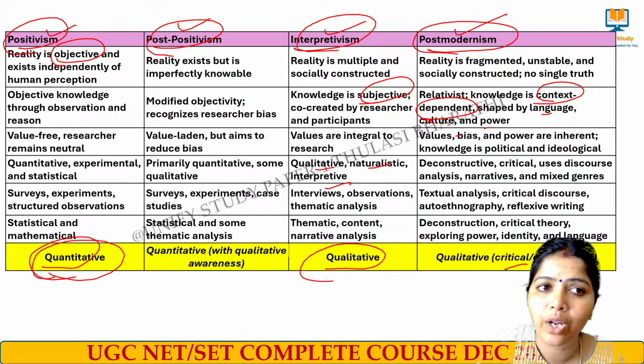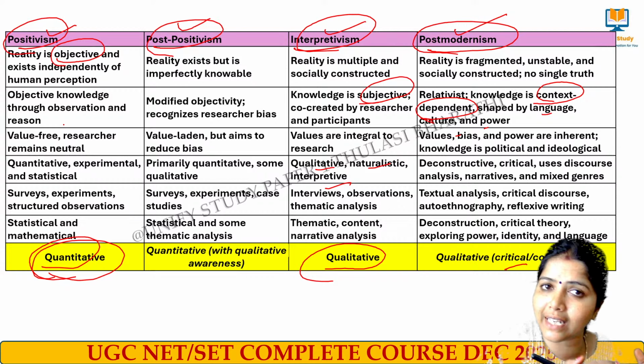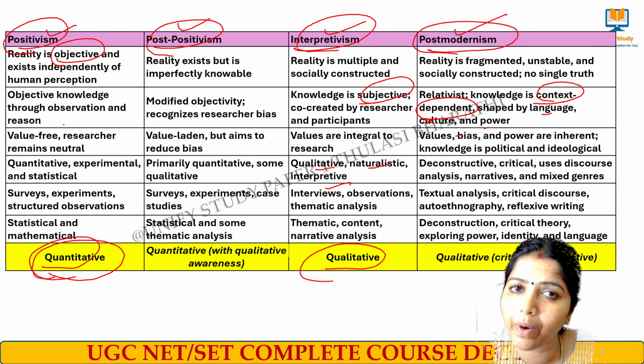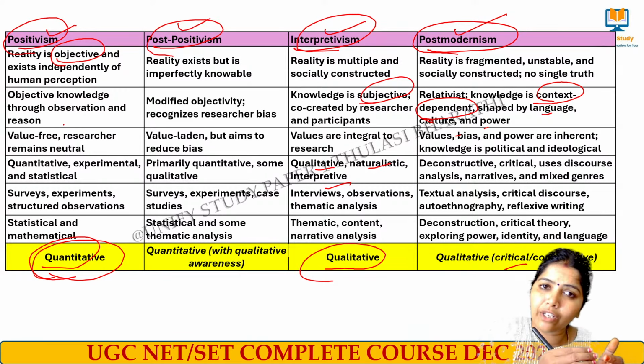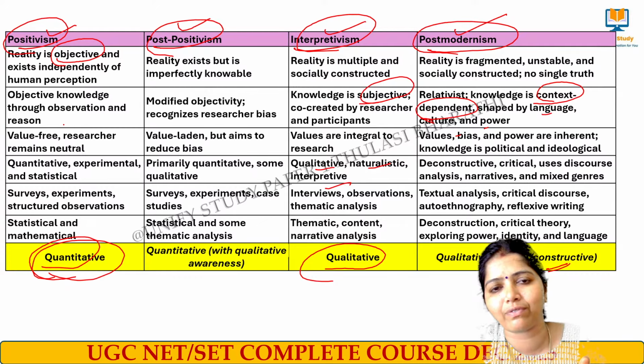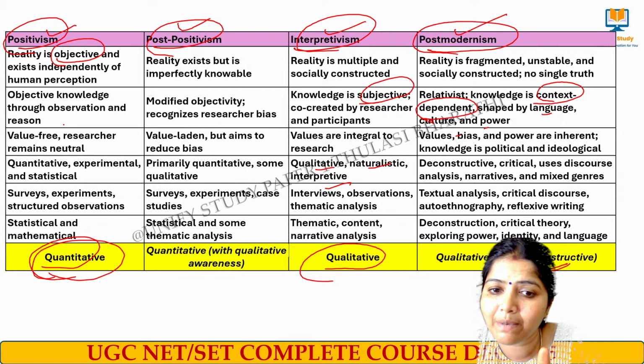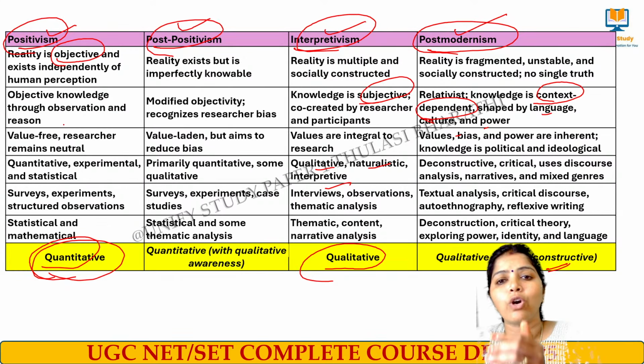So don't forget: positivism is related to quantitative. Post-positivism is related to quantitative but slightly relies on qualitative research. Interpretativism purely relies on qualitative.